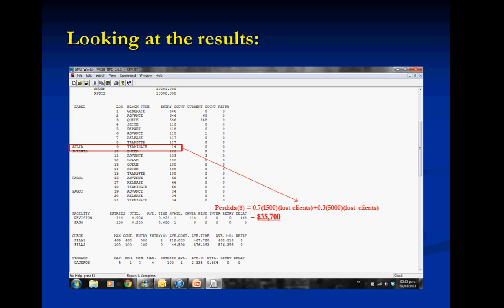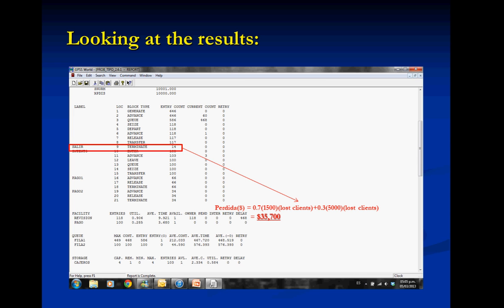The line was called salir, so how many terminate? 14. So we substitute this 14 in lost clients, and we have that we lose 35,700 pesos a day. 35,700 pesos a day. So this is a lot of money.